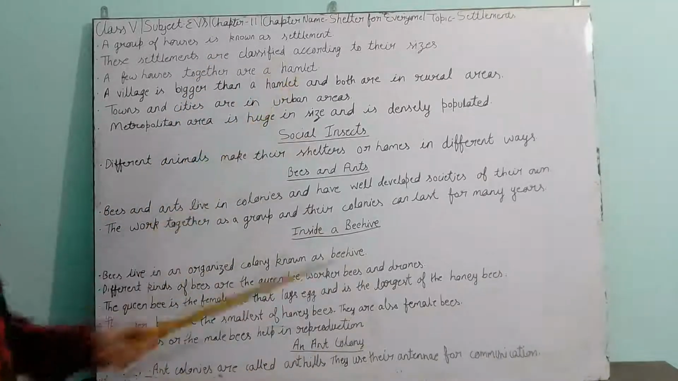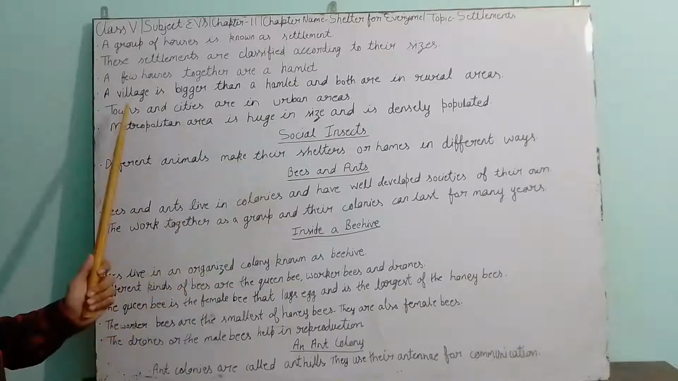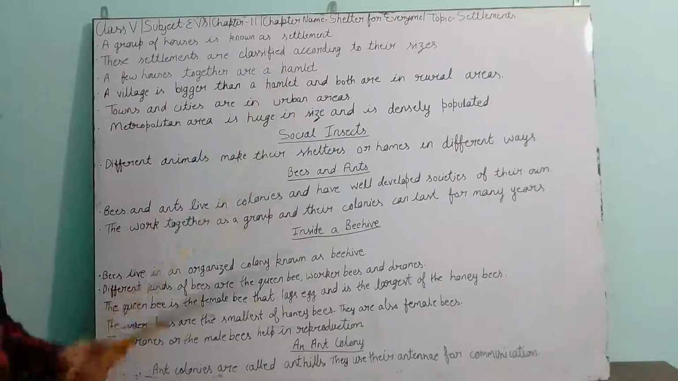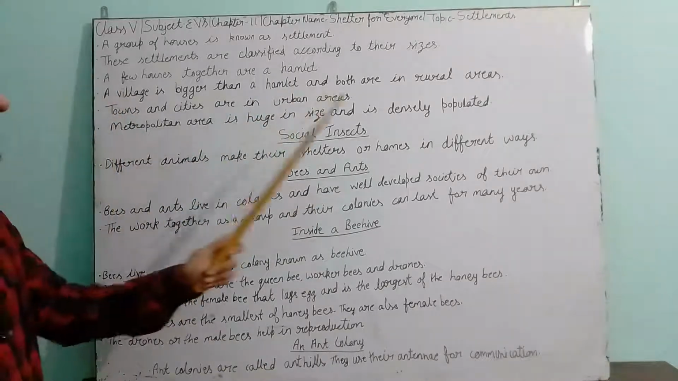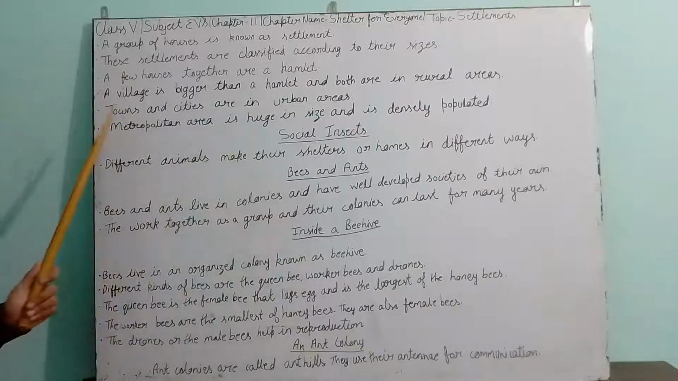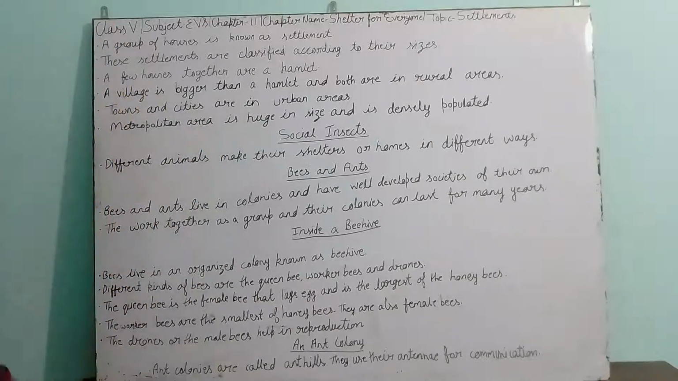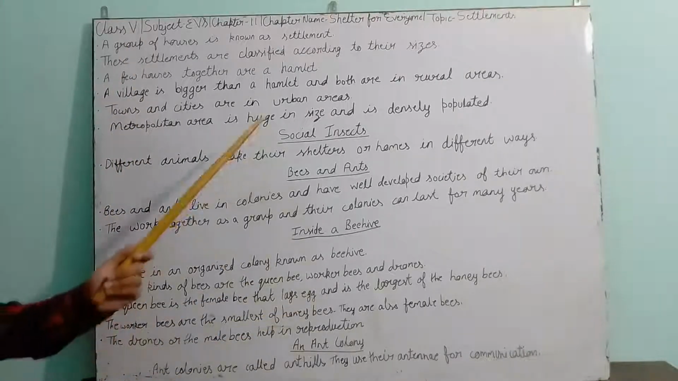First is the hamlet with few houses, then villages with more houses than the hamlet, but both are present in rural areas. Then towns and cities that are more developed than the villages. Then the metropolitan area, which is the most well developed settlement.